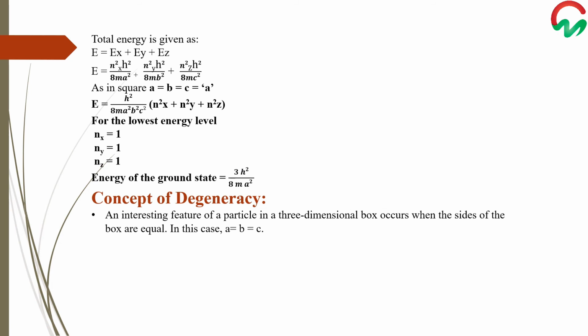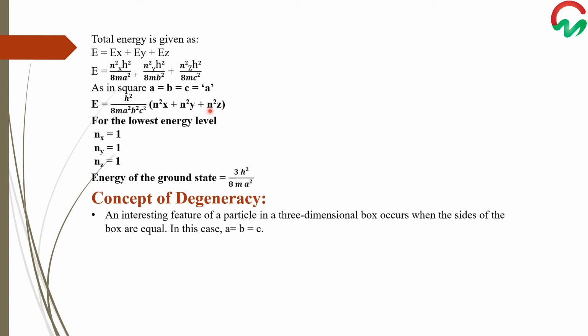As we have already discussed, the total energy E is equal to Ex plus Ey plus Ez. By putting the values of Ex, Ey, and Ez in this equation, we get the equation in its final form as nx square h square over 8m a square plus ny square h square over 8m b square plus nz square h square over 8m c square. Taking the box in the form of a cube, where the lengths a, b, and c are equal to a, we get the equation as h square over 8m a square into nx square plus ny square plus nz square.